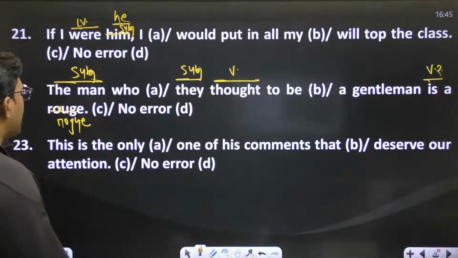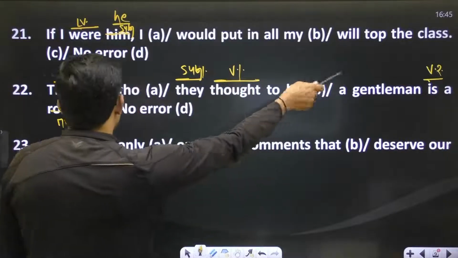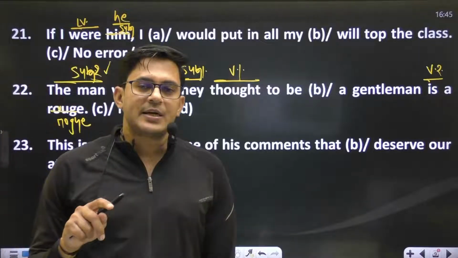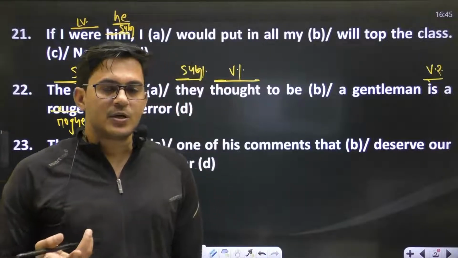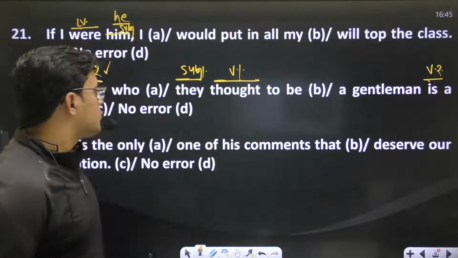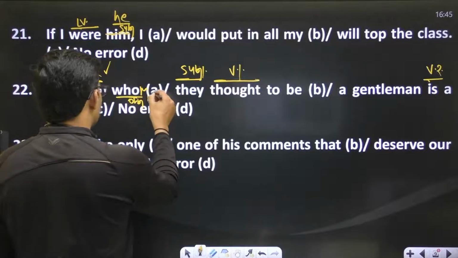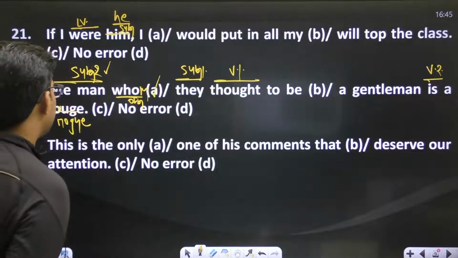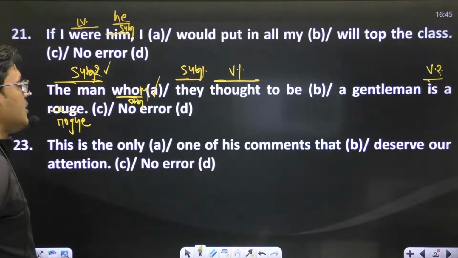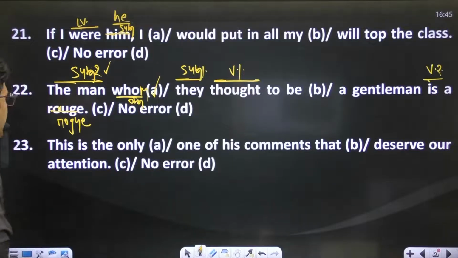Now this is the first subject, this is the first verb, this is the second verb, this is the second subject. So whenever the number of subjects and the number of verbs are equal, in that particular situation you need an object, and to denote an object we always use what? Whom. We always use whom, right? So the sentence will be like, the man whom they thought to be a gentleman is a rogue. The error is in part A. Move to the next one.